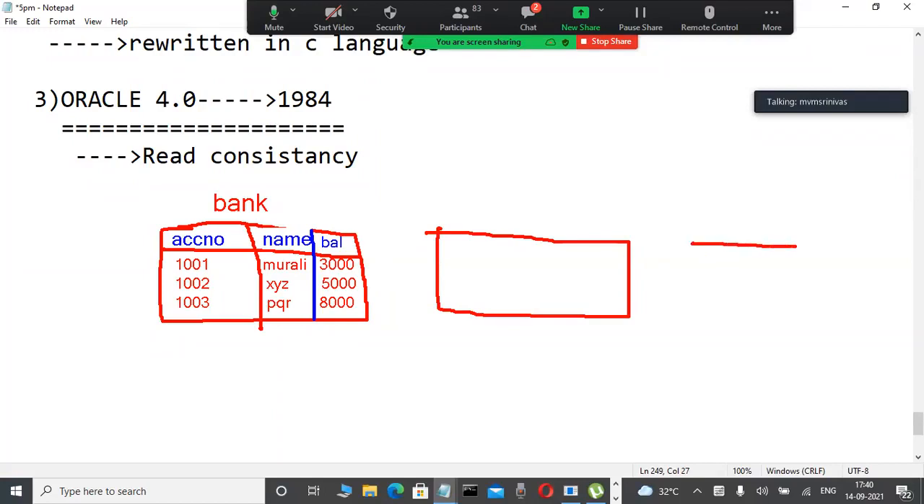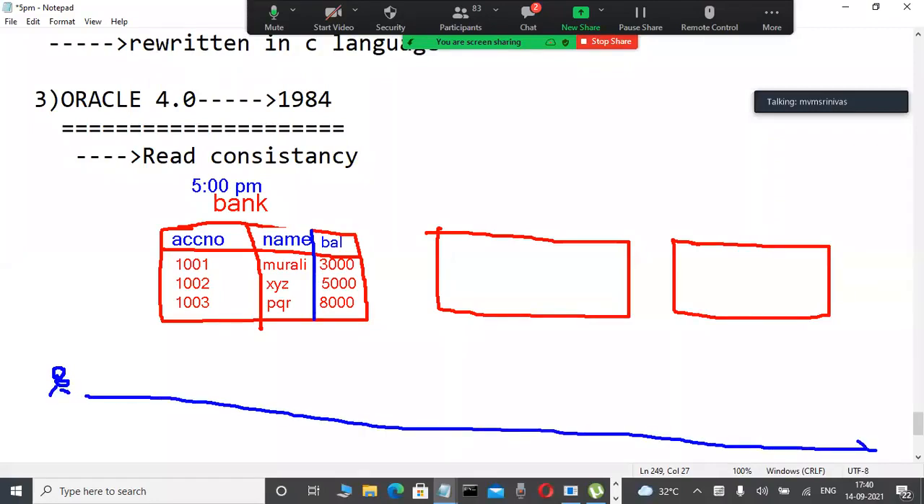This is a table, the bank table, for example. Today at 5 o'clock PM, one user is writing some query. This is a manager or user requesting some data. What data are they requesting? They are writing select star from bank, for example.